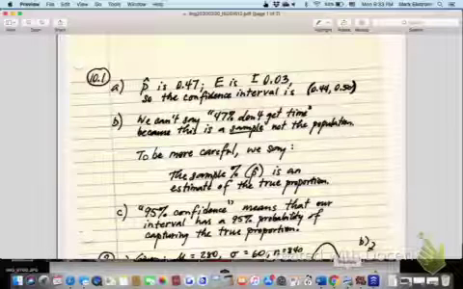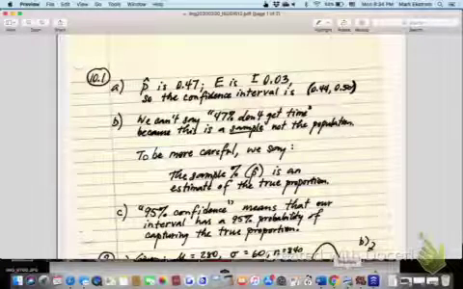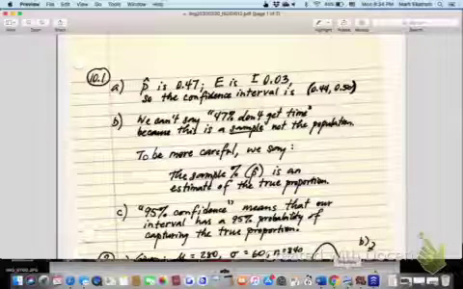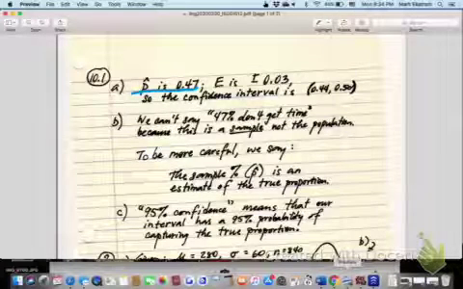A New York Times poll on women's issues asked 1,025 women, do you feel like you don't get enough time for yourself? And then we got a result. So we're talking about taking survey results and turning them into confidence intervals. This question basically asks, let's see, how about blue? Do you know what a confidence interval is? It's these two things. The problem 1A here is just breaking them apart.